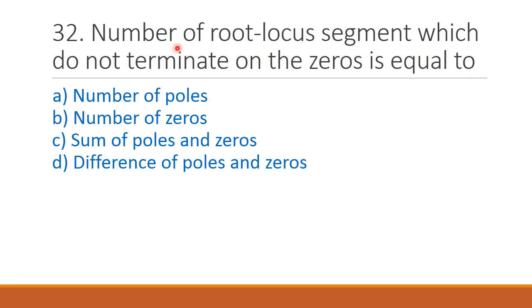Next question, number of root locus segment which do not terminate on the zeros is equal to option A number of poles, option B number of zeros, option C sum of poles and zeros, option D difference of poles and zeros. The correct answer is option D, difference of poles and zeros.